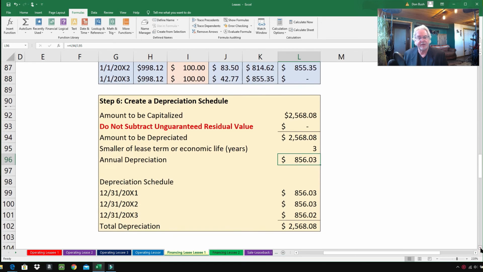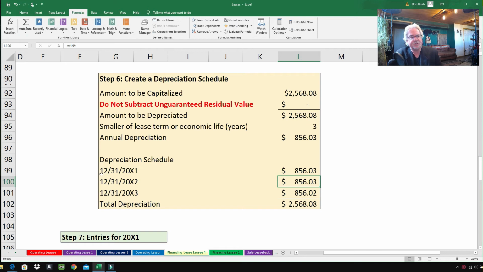It'll all work out. So the depreciation schedule at the end of year 1, it'll be depreciated for $856.03. At the end of year 2, it'll also be depreciated for $856.03, but at the end of 12/31/03, it'll be depreciated for $856.02, and I changed it by a penny so that way it would work out nice and even here.